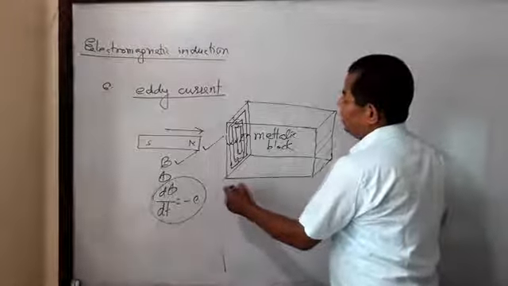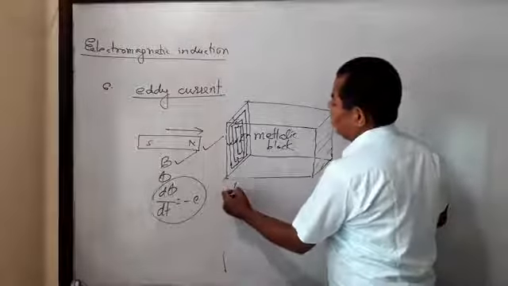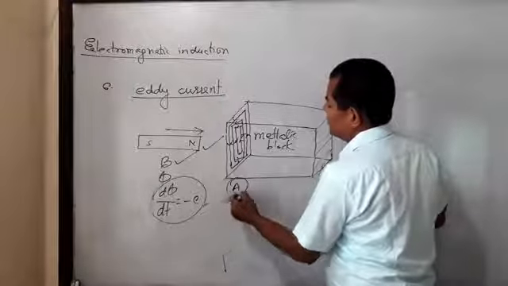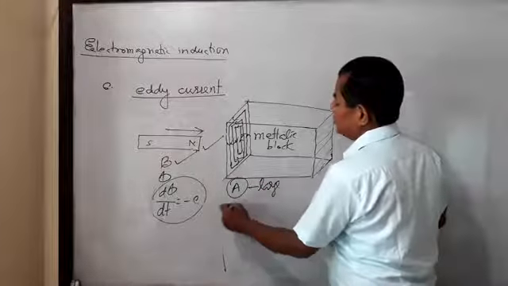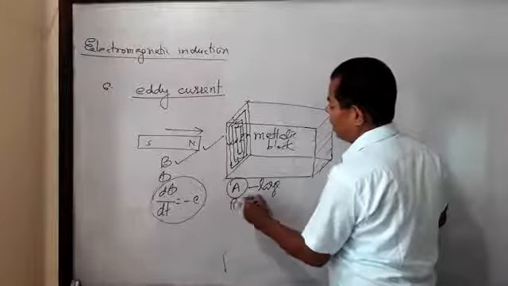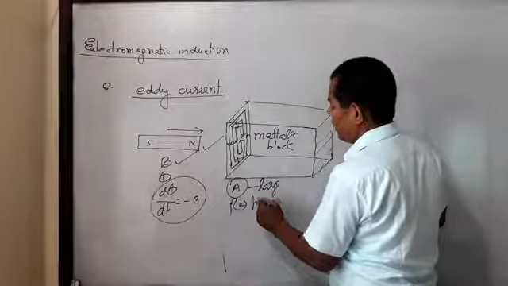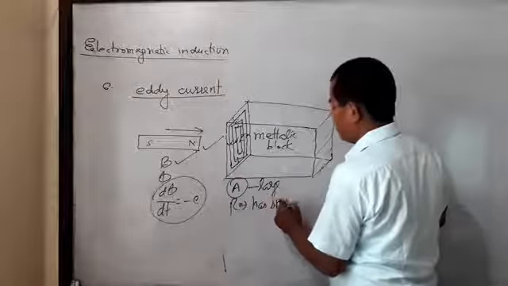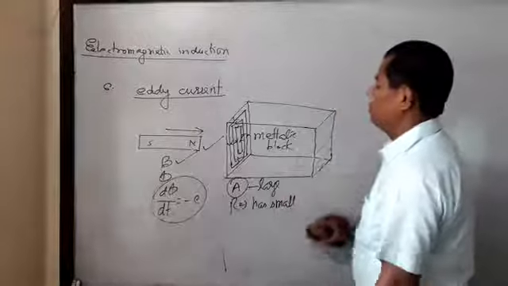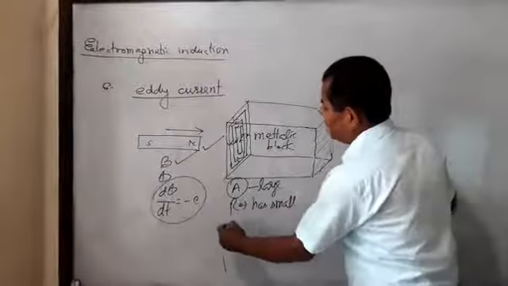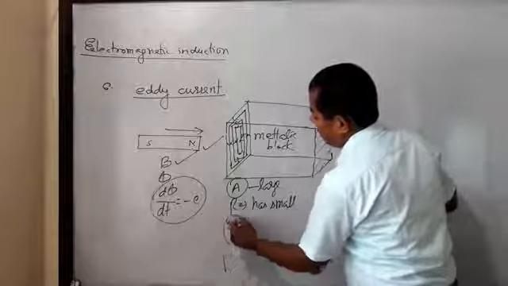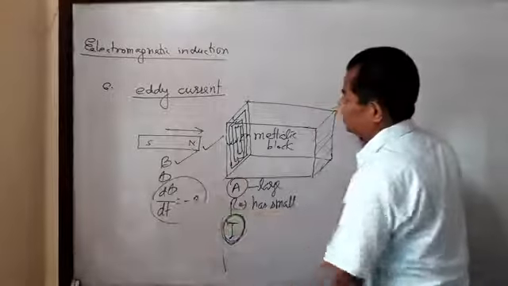The block has a high value of cross-sectional area. When area increases, resistance decreases, so R has a small value. When resistance decreases, the value of current increases.